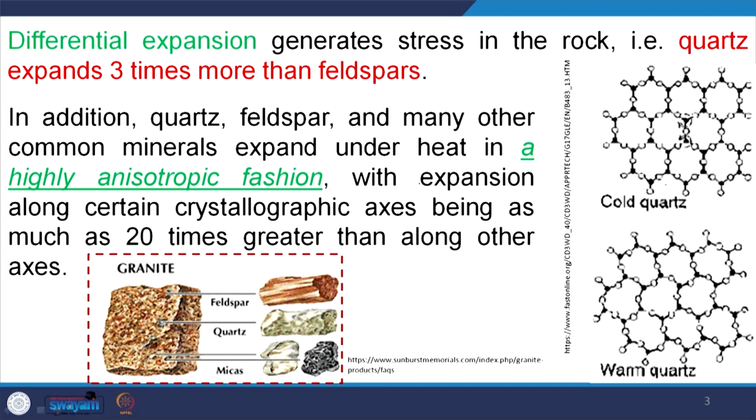For example, take granite. Granite is composed mostly of quartz and feldspars, is it not? If you put this granite block in a temperate environment, the quartz expansion and contraction will be different from that of the feldspar. Some minerals like quartz expand 3 times more than feldspars.